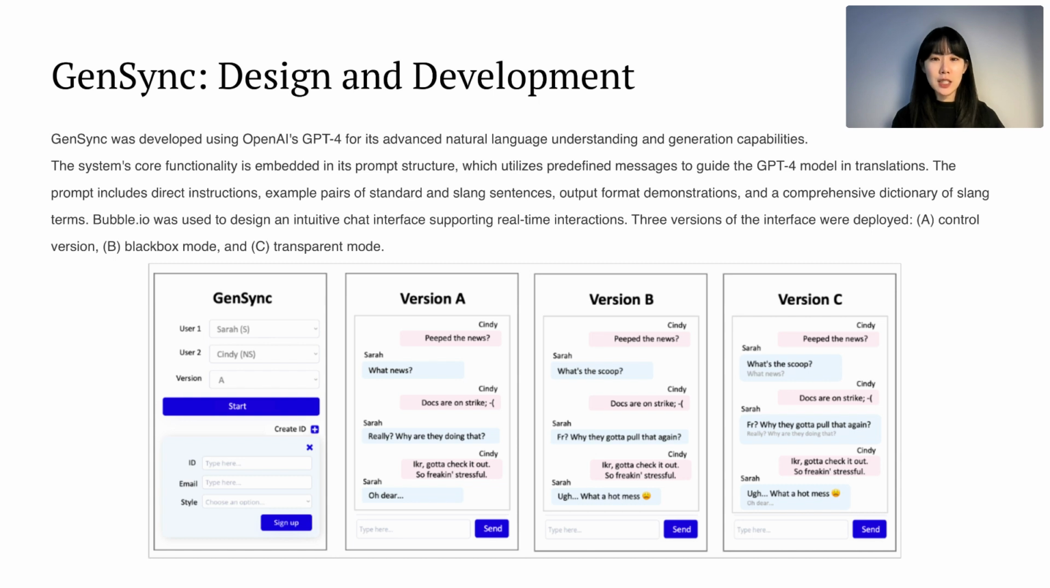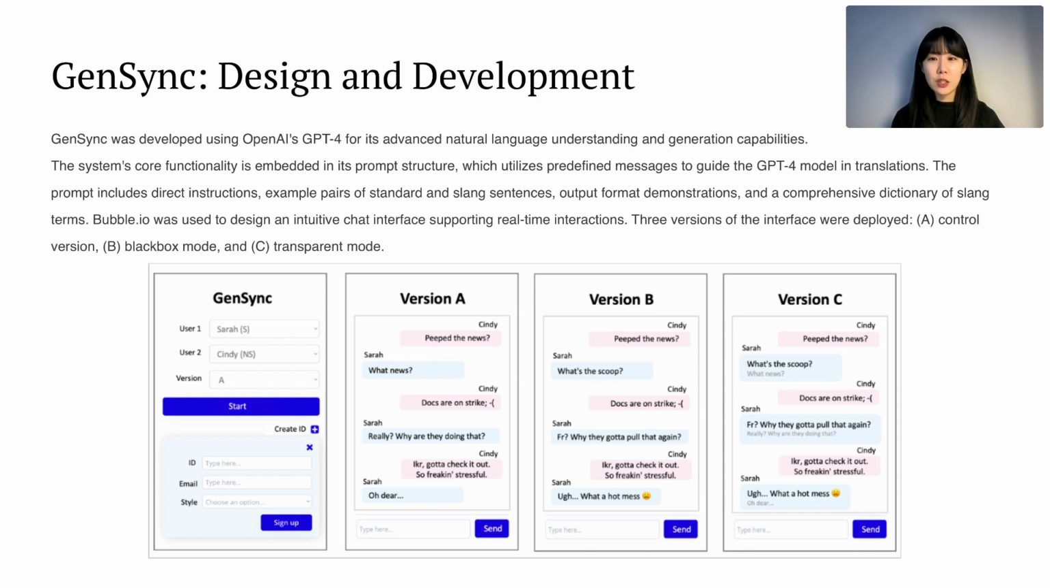To construct this dictionary, we gathered data through web crawling and user interviews, compiling detailed entries for each slang term. These entries include the term's meaning, a standard Korean translation, and contextual example sentences. In terms of interface design, we utilized Bubble.io to develop a chat interface that supports real-time interactions.